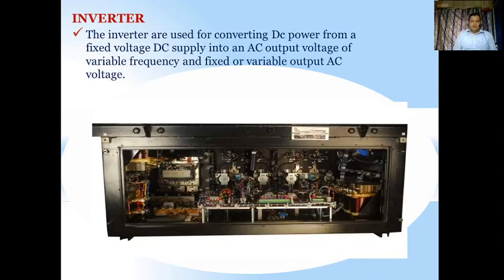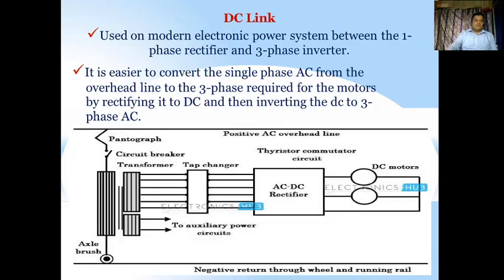The inverter. The photograph of the inverter is shown here. Inverters are used for converting DC power to AC, that is, an AC output voltage of variable frequency and fixed or variable output AC voltage. So we can have a variable voltage or fixed voltage, but DC to AC is converted by an inverter.